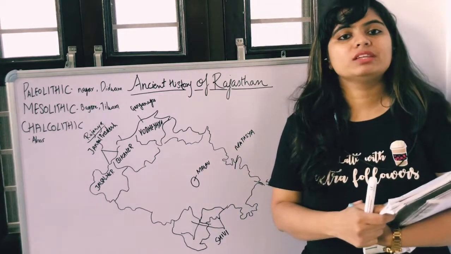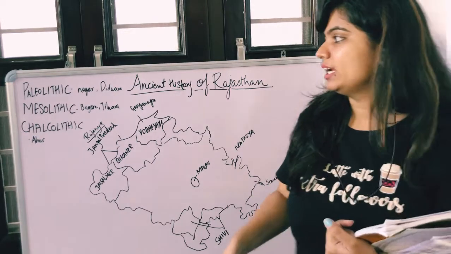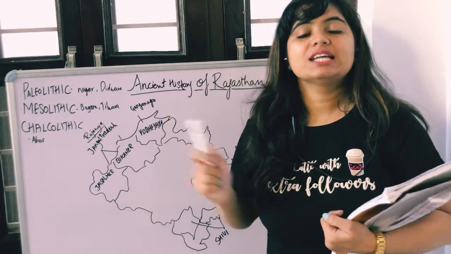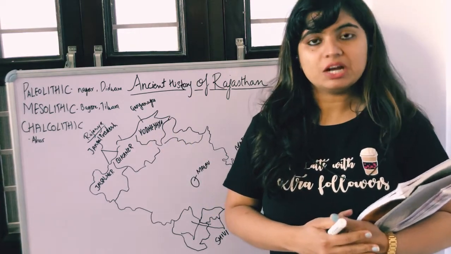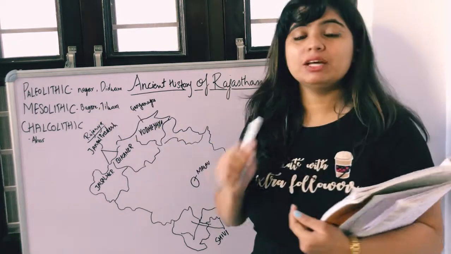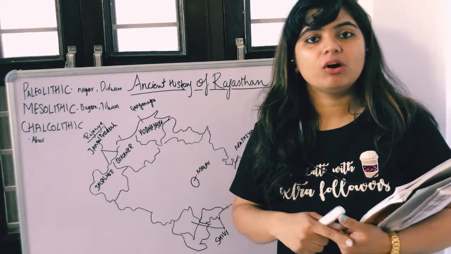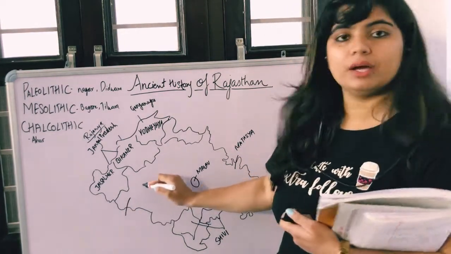So we are beginning with the Stone Age, which has 3 ages under it, right? The first one is the Paleolithic age. This was known as your Old Stone Age, okay? And in it we have the 2 major important site names, namely Nagaur and Didwana. So where is Nagaur? Nagaur comes here and Didwana somewhere here, right?